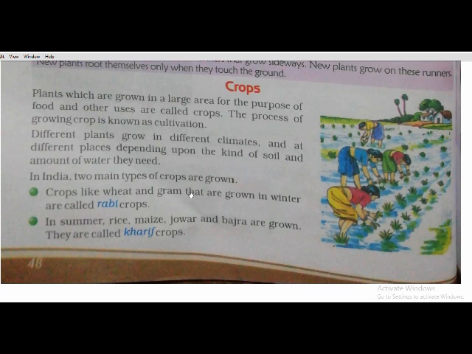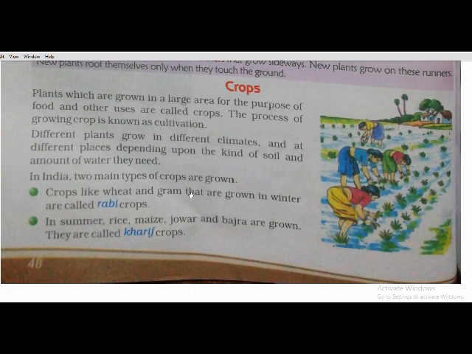In India, the two main types of crops are: crops like wheat and gram that are grown in winter are called rabi crops. In summer, rice, maize, jowar and bajra are grown; they are called kharif crops. So what they are telling is that some crops need to be cultivated in a huge amount so that the requirement of human beings can be fulfilled. Different crops are grown in different seasons.